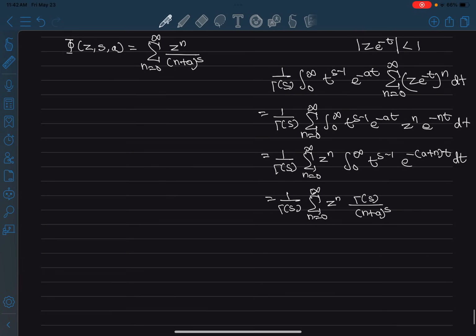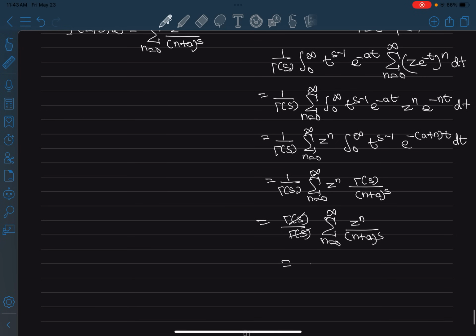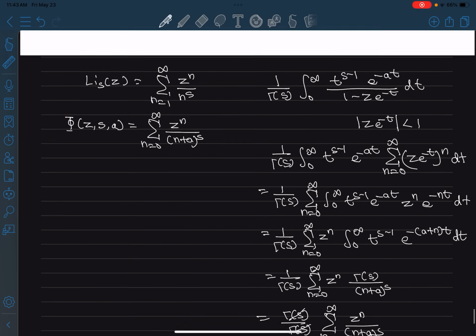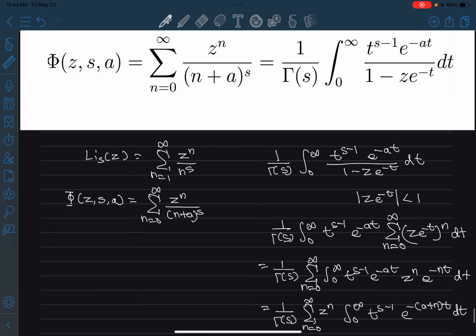right? And now this gamma of s is just a constant for the sum over n, right? So this becomes gamma of s by gamma of s, sum from n equals 0 to infinity, z to the power n by (n plus a) to the power s, right? So this cancels out, and we know that this thing over here is the Lerch transcendent function of z, s, and a. And that proves the thing that we are trying to prove. So that's how this integral representation can be proved.